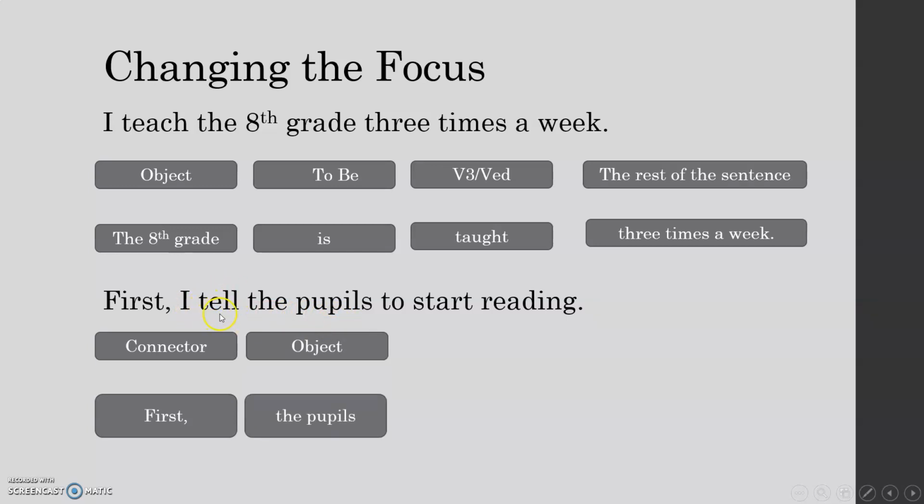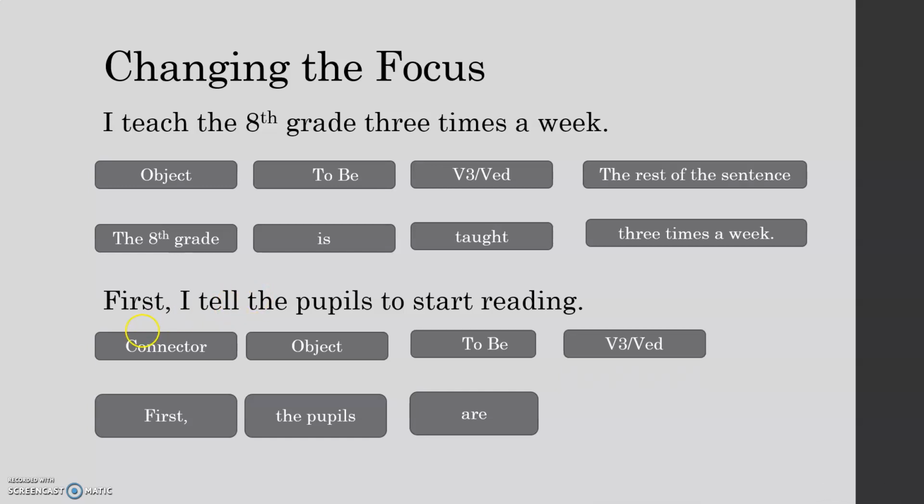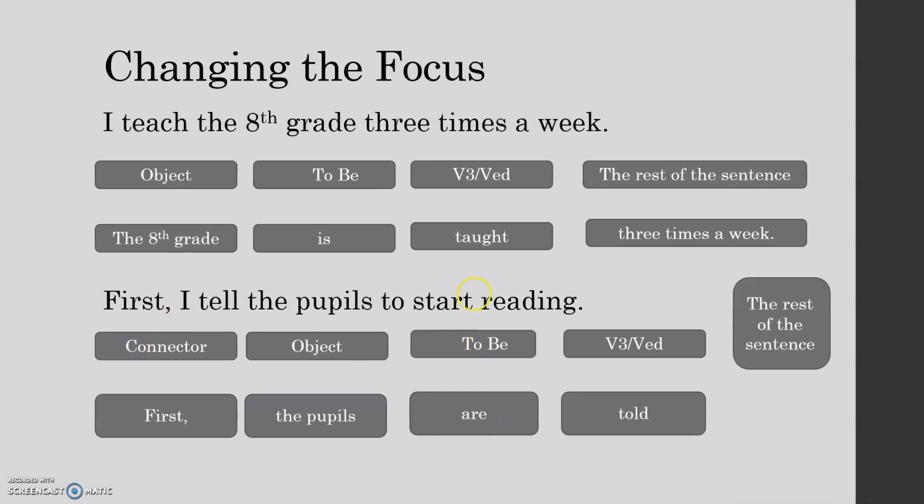Now I'm looking at the verb again. What tense is it? It's present simple. How do I say to be in present simple? Am, is, are. What's good for the pupils? Are. Now I'm looking at the verb again. Tell. How do I say this verb, tell, in V3? Well, tell in V3 is told. It's another irregular verb. Then I need the rest of the sentence, and the rest of the sentence is to start reading, and it goes here. First, the pupils are told to start reading.